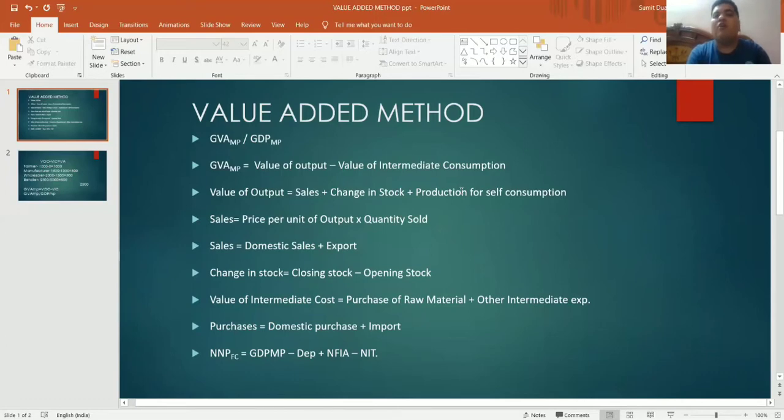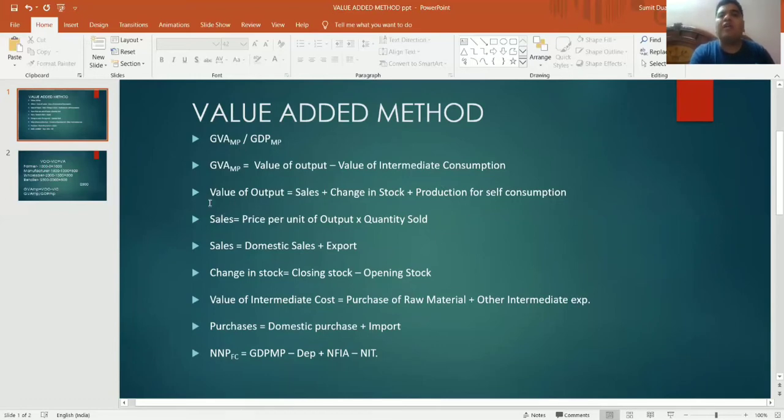That is called value of output. So value of output includes sales plus change in stock plus production for self consumption. That you have to understand.